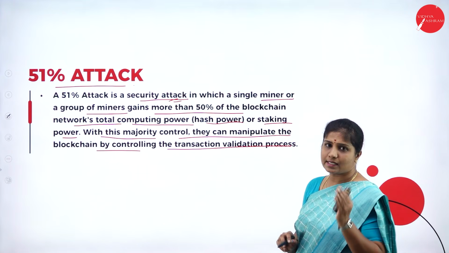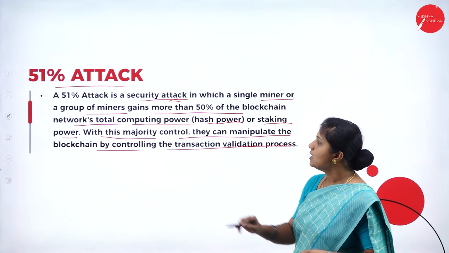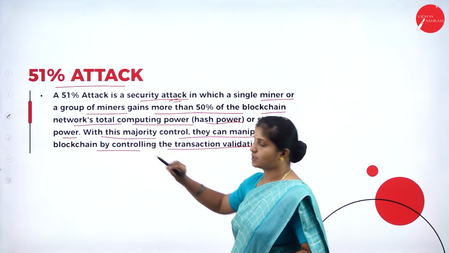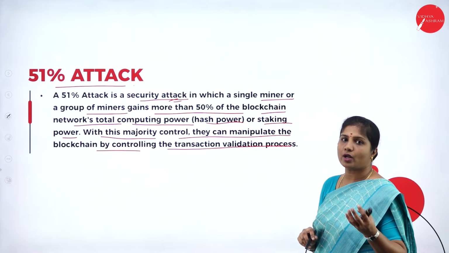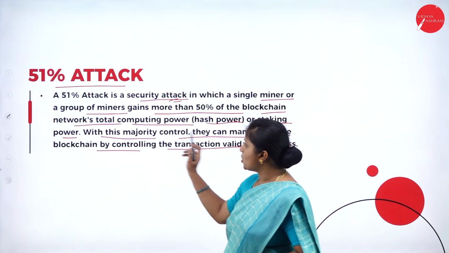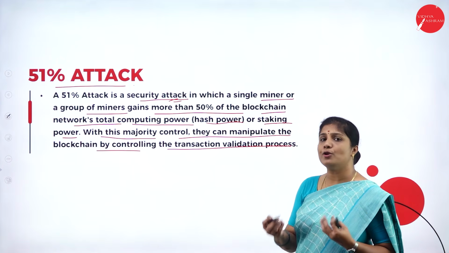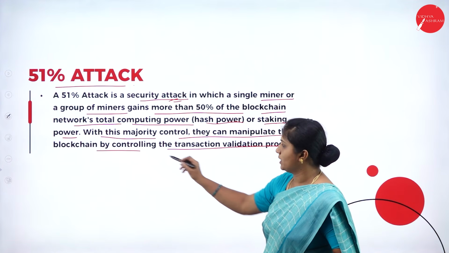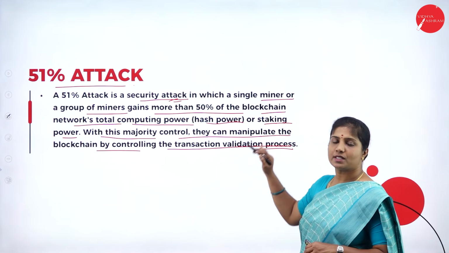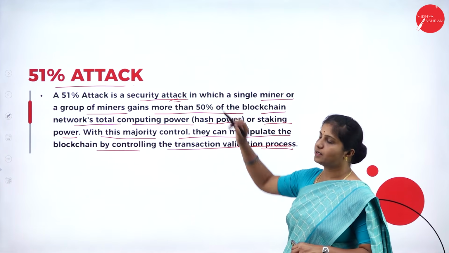So it is a security attack where a single miner or a group of miners gains more than 50% of the blockchain network's total computing power, or hash power, or staking power. With this majority control, they can manipulate the data on the blockchain by controlling the transaction validation process. So this we call a 51% attack.